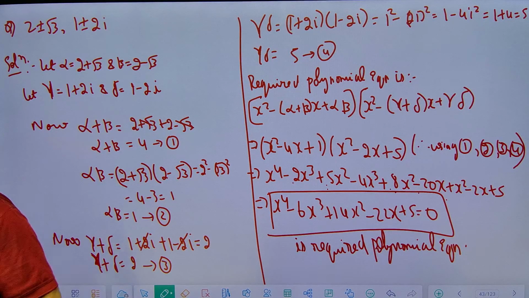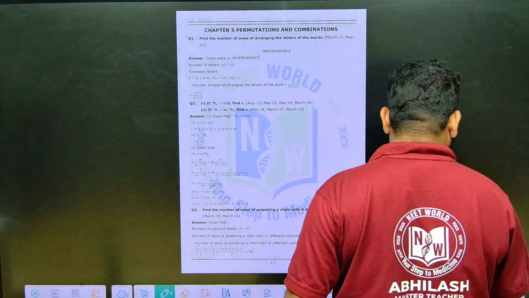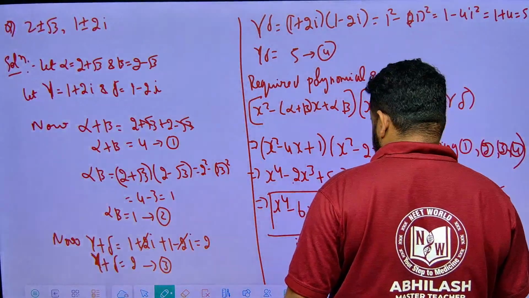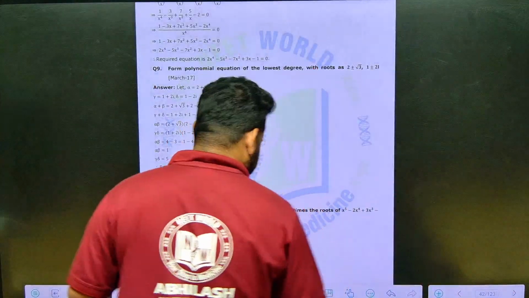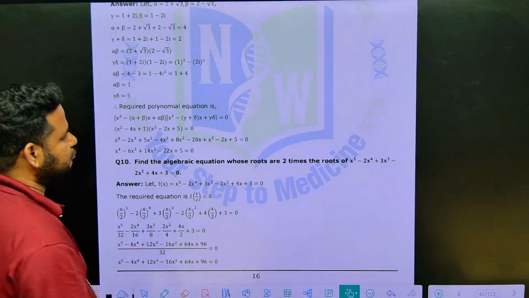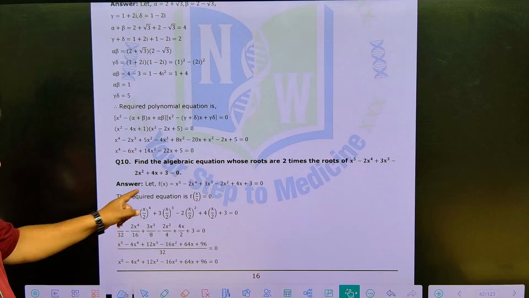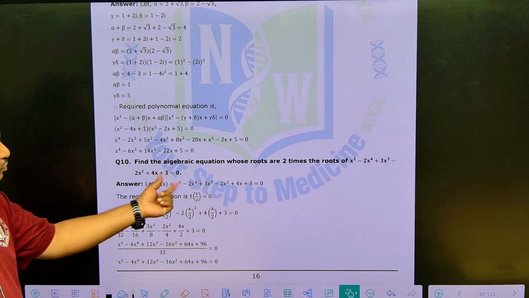Now let us solve the next question. I think the last question we are having. P and C, that is permutation combination, we will be doing it tomorrow. So, see here, they are telling find the algebraic equation whose roots are 2 times the roots of the given equation.